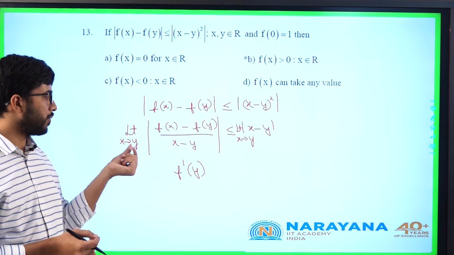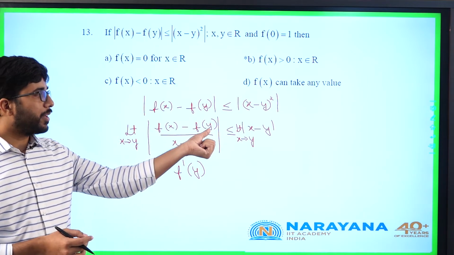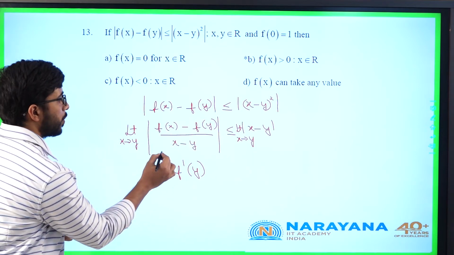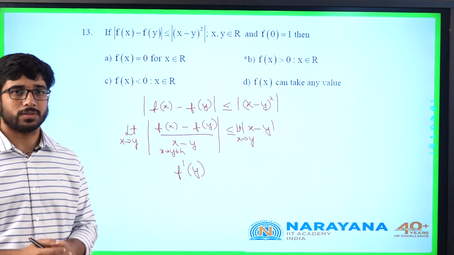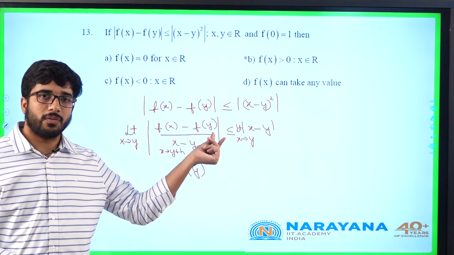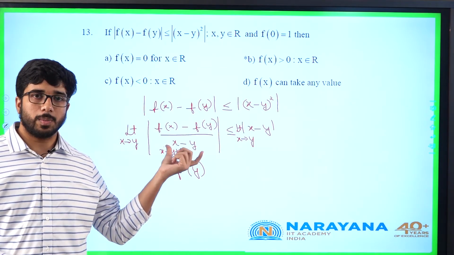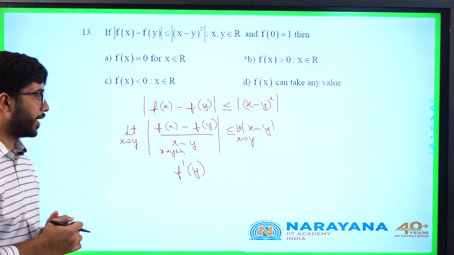Differentiated, this will be a constant. y is a constant for the time being, no? Replace x by y plus h, where h tends to 0 plus. In that case also you will understand: f of y plus h minus f of y by y plus h minus y, that is by h, tends to f dash of y.